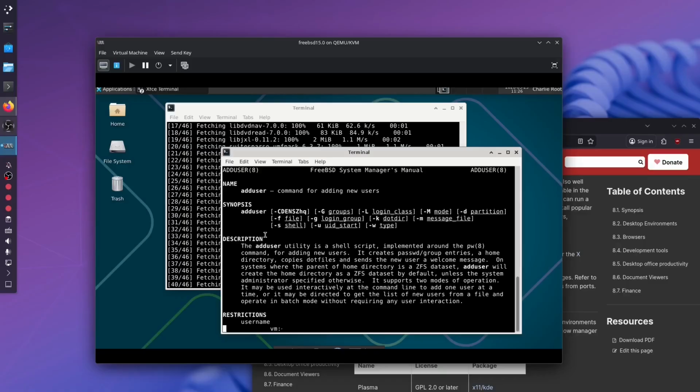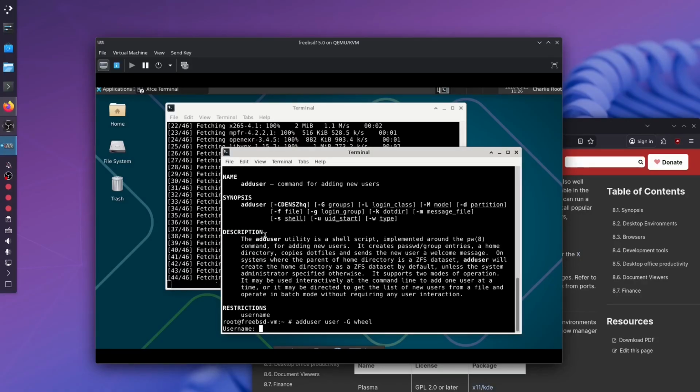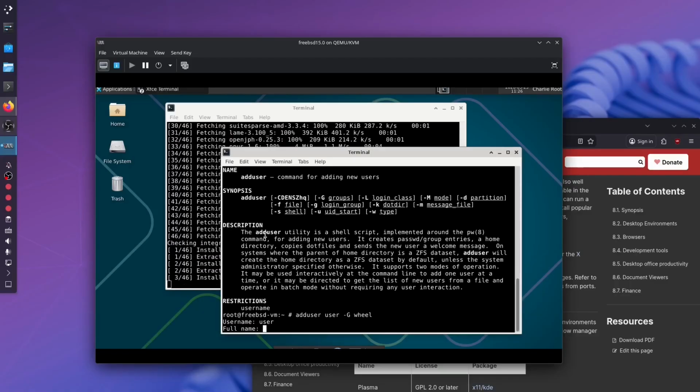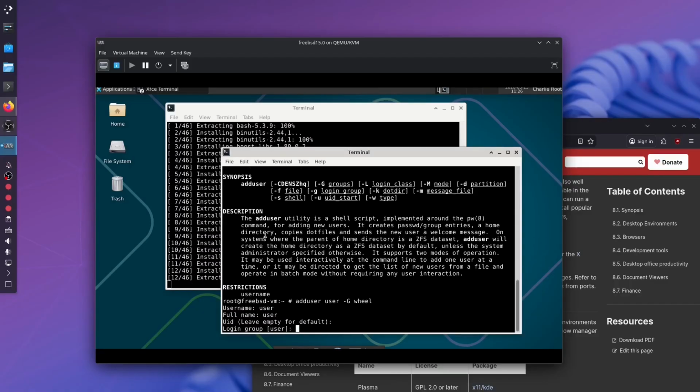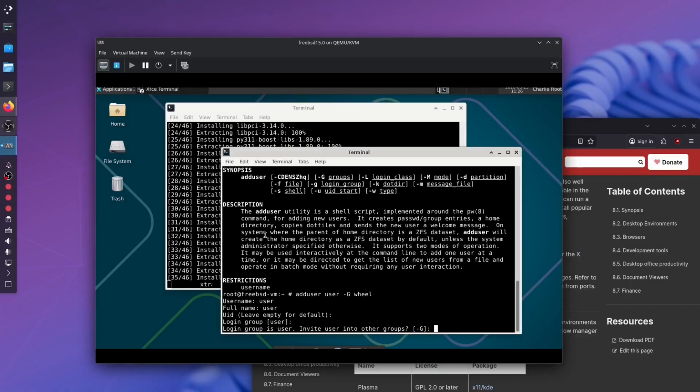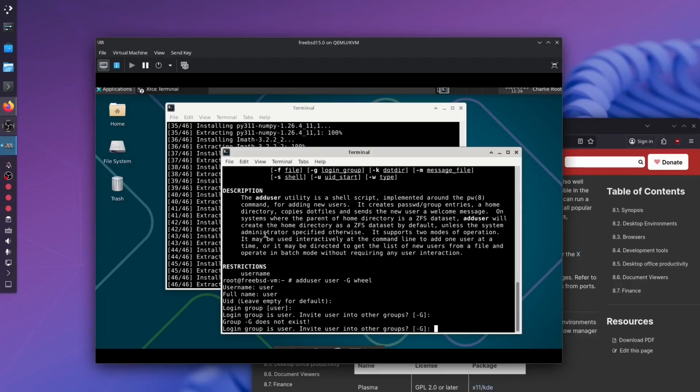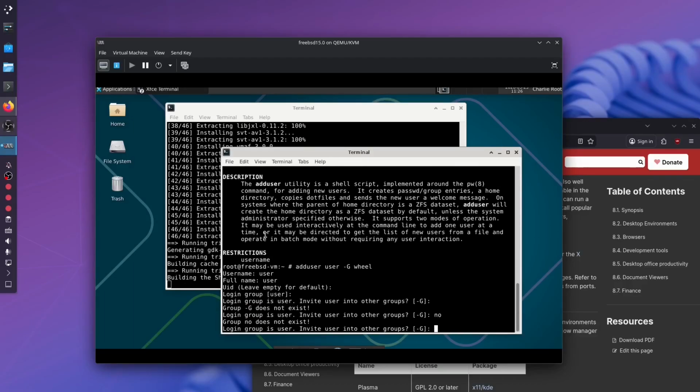Okay, let's just try something. So adduser, user, group wheel. User, okay, it's gonna ask me anyway. Full name, UID left empty for default. Login group user. Login group is user, invite no. I cannot say no, I cannot decline. Okay, then let's try wheel.